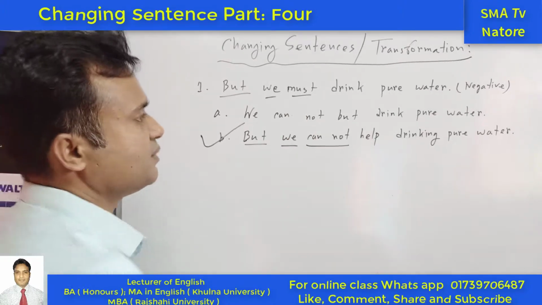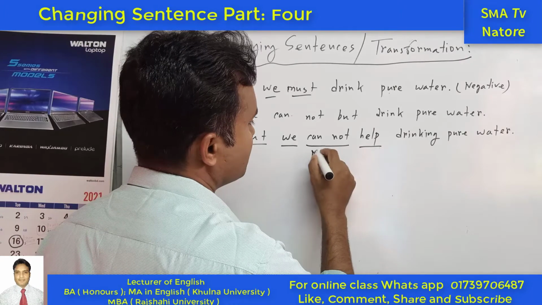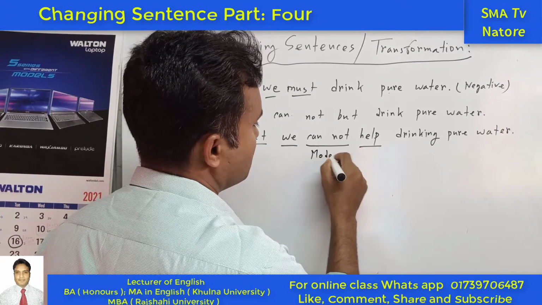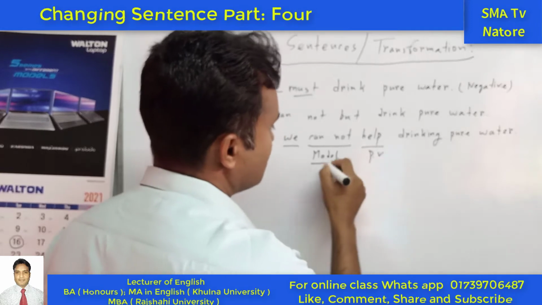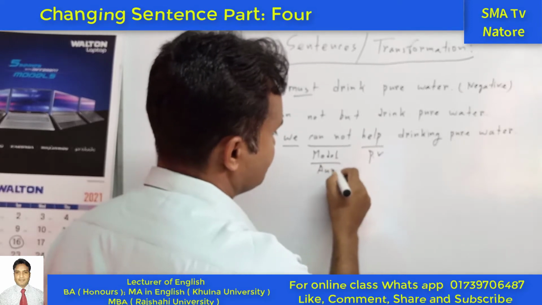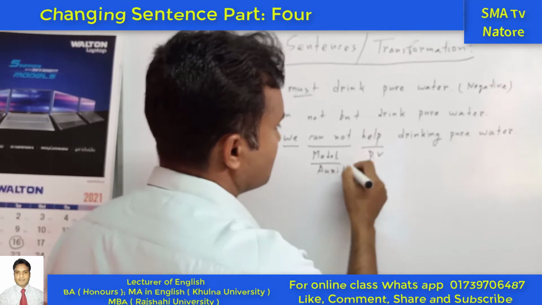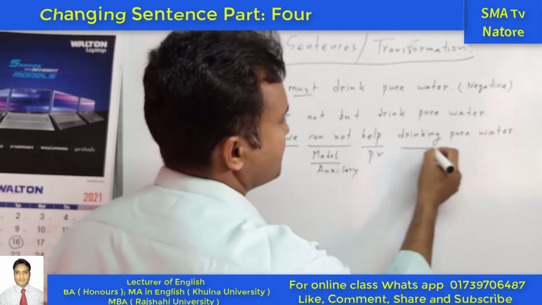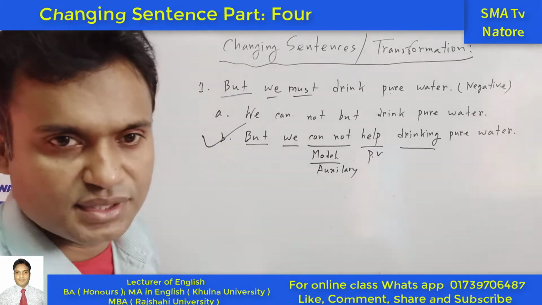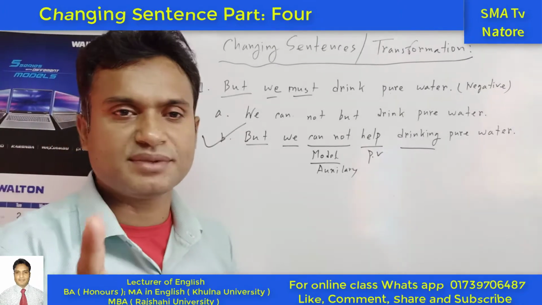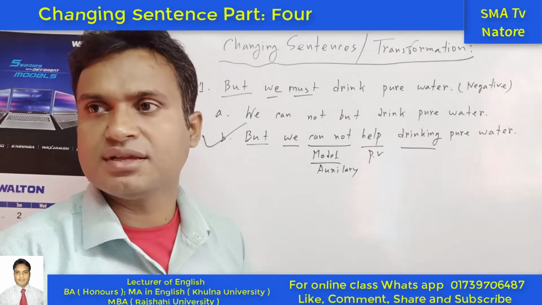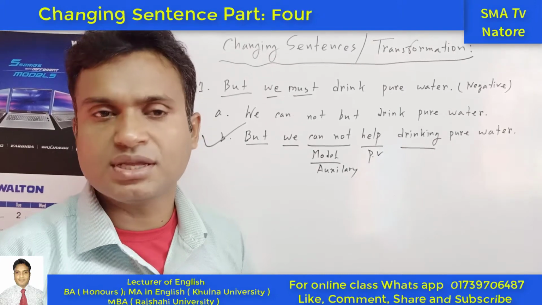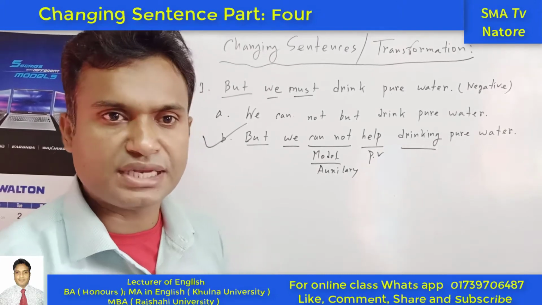And this one is the modal, can, and next one is the principal verb, and the modal is the auxiliary. So auxiliary, next the principal verb, and next what happened? Drinking, another verb. In a sentence only one verb is the principal, and another verb must be non-finite. It may be an infinitive, gerund, present participle, perfect participle, or anything.